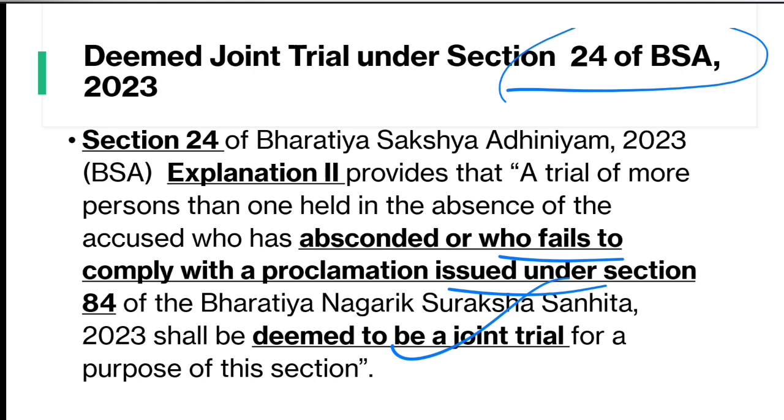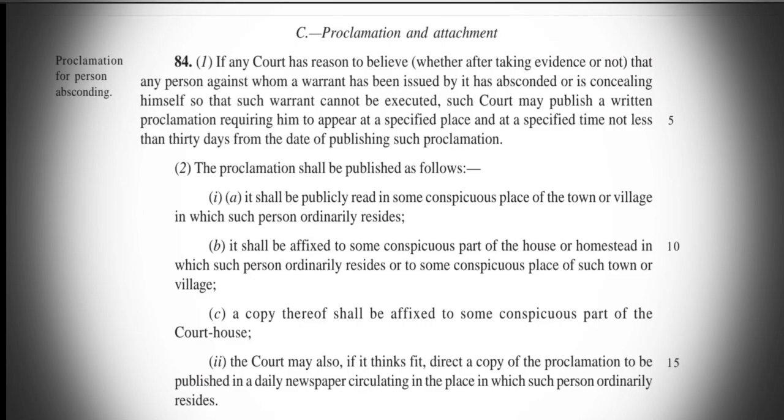So this is an explanation added to section 24 of Bharatiya Sakshya Adhiniyam for trial in absentia, which says that even if one of the co-accused is absent and he is declared absconding, a proclaimed offender, and his trial is being conducted in his absence, even then the trial shall be deemed to be a joint trial. So very important. Now it is very important to understand who can be the proclaimed offender. Every offender is not a proclaimed offender, and who is a proclaimed offender we must understand from the provision and its object.